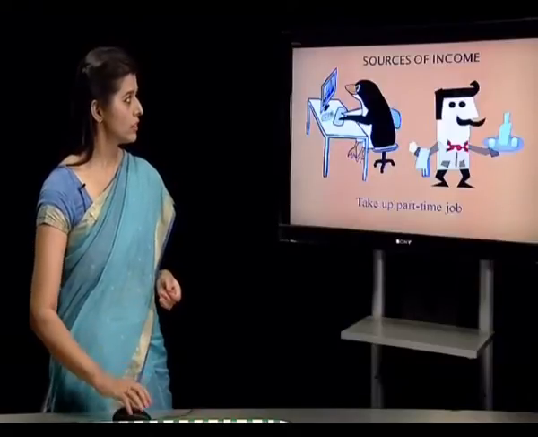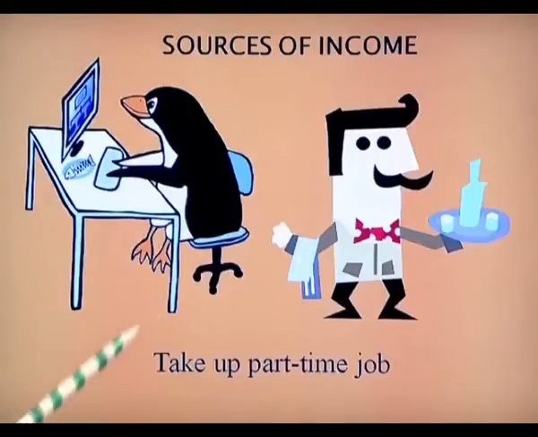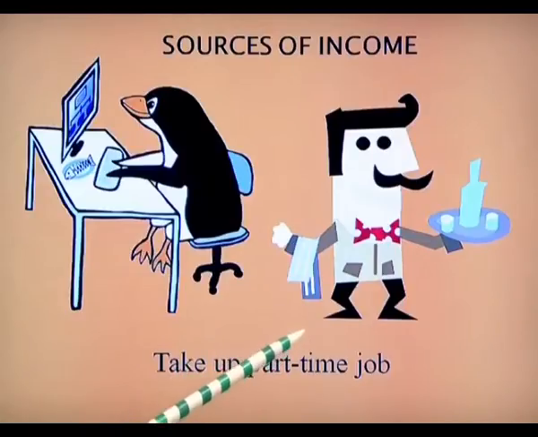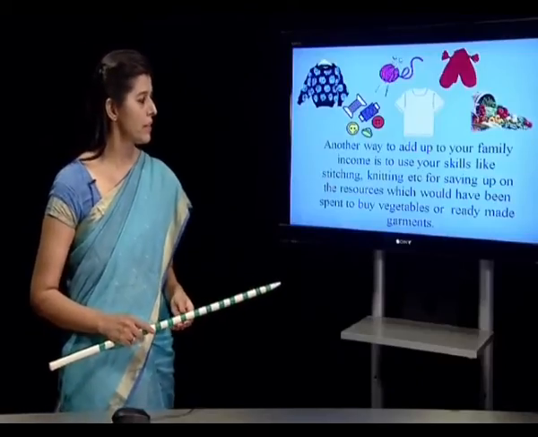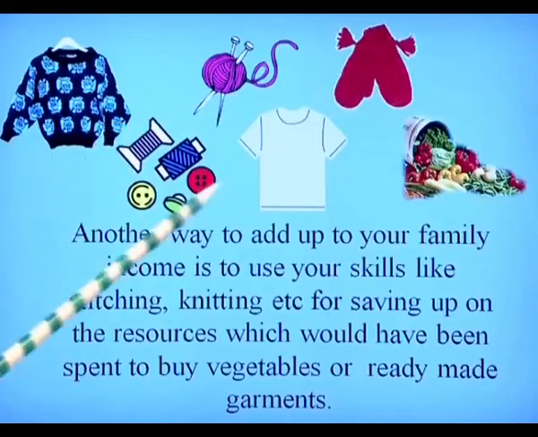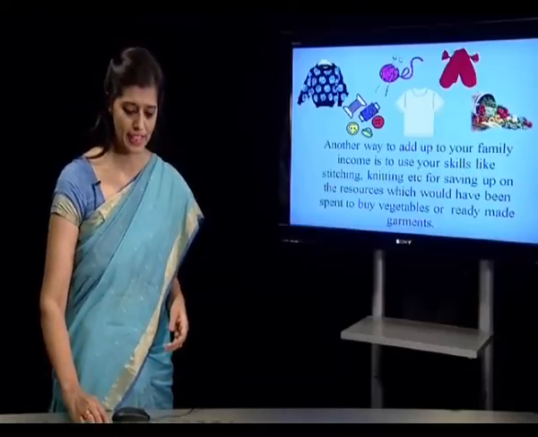Now we go on to the sources of income, which is very clear from this picture. Suppose the person is already in a job, but he has taken an evening part-time job, maybe as a caterer or as a data entry operator, just for example. Another way to add up to your family income is to use your skills, as you can see, by stitching, by knitting, by growing vegetables, by cooking vegetables, by making pickles at home, by making jams at home, so that money is not spent on acquiring these things at least.